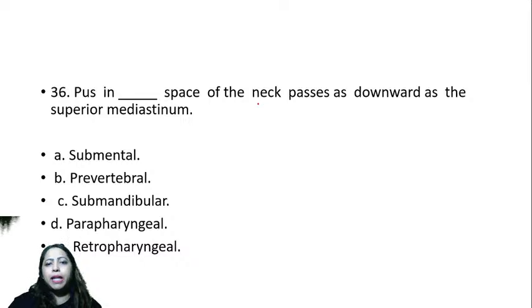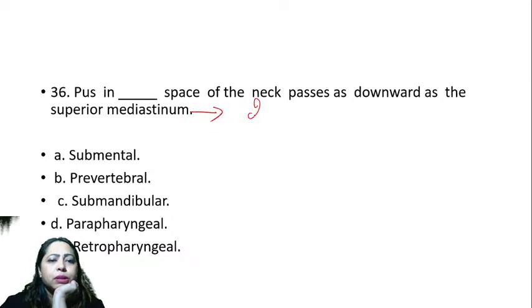What space of the neck passes as downward as superior mediastinum? Now, what space is there? In front of the neck, what are the structures that you can see? Superior mediastinum is behind. In front of this, what is there?